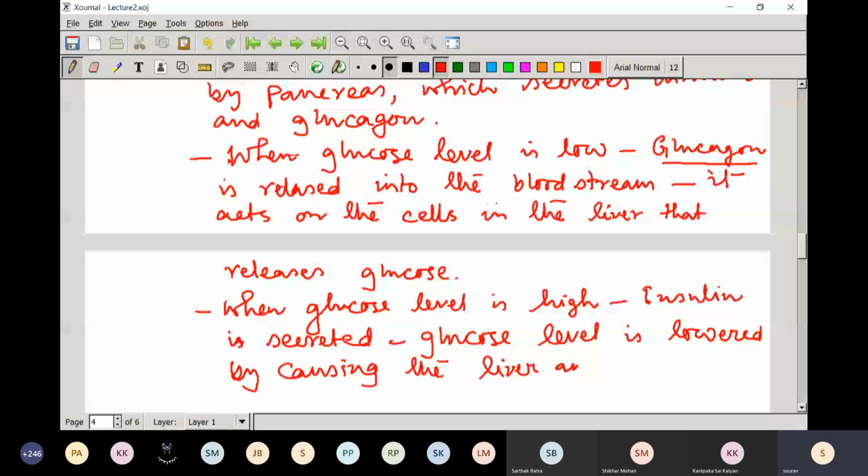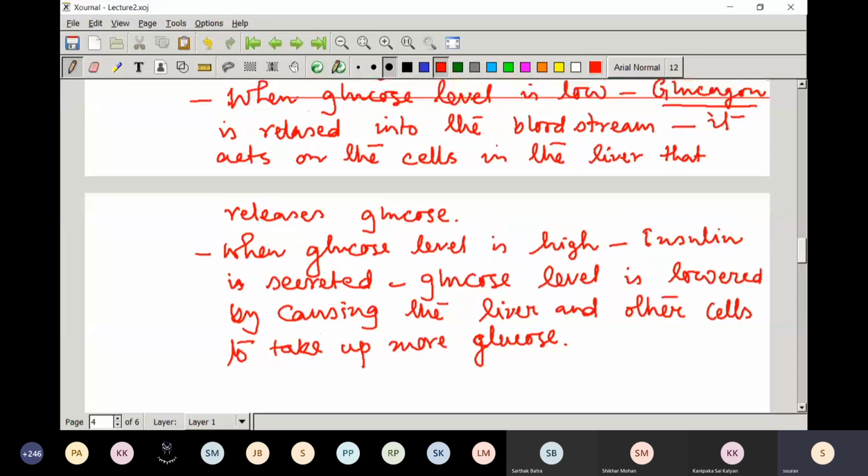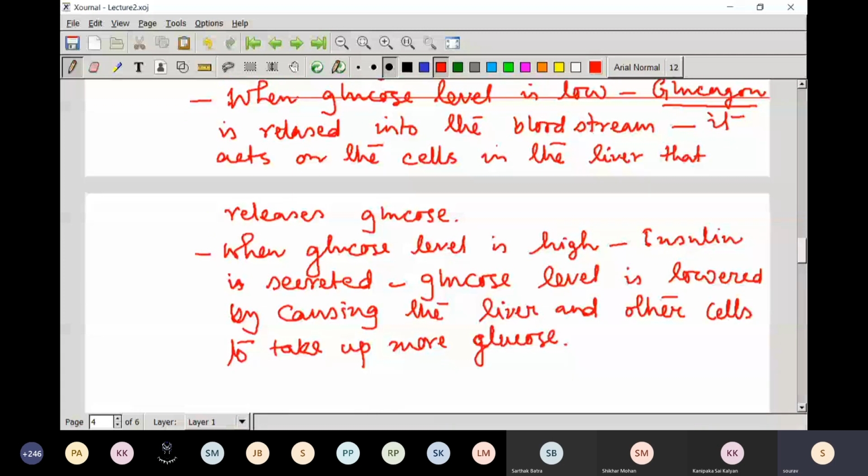So this is actually the mechanism. Whenever the glucose level goes up, insulin is secreted, and when the glucose level is low, glucagon is released into the bloodstream.